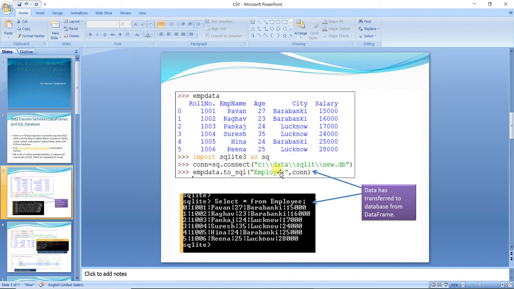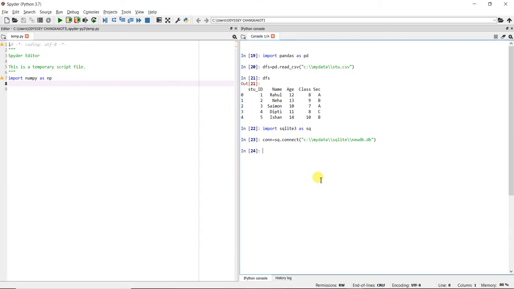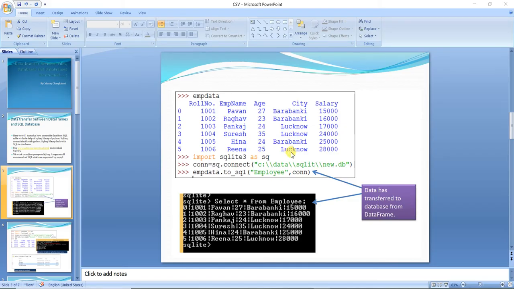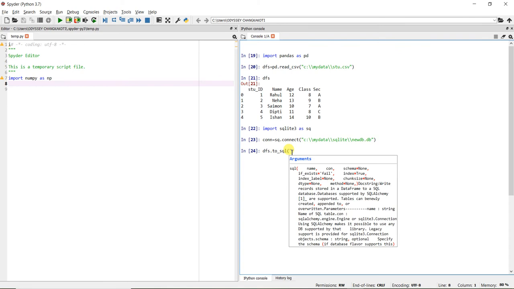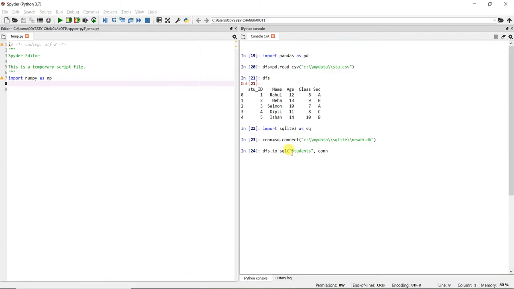Then we have to give a name for our table, then comma con. Okay, so let us do that. The name of our data frame was DFS. So DFS dot to_SQL. Then we will give a name for our table, students, comma, the name of the variable for connection was con. So let us do that, close the bracket.